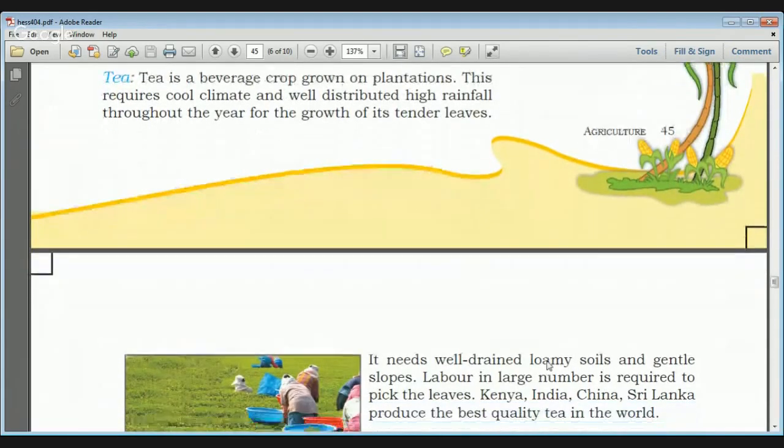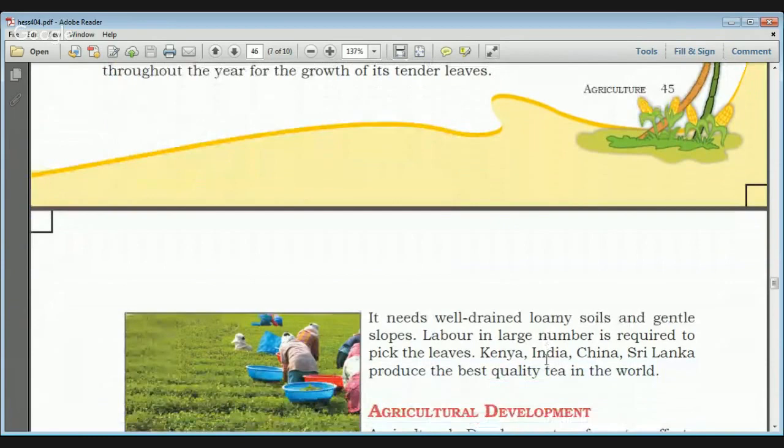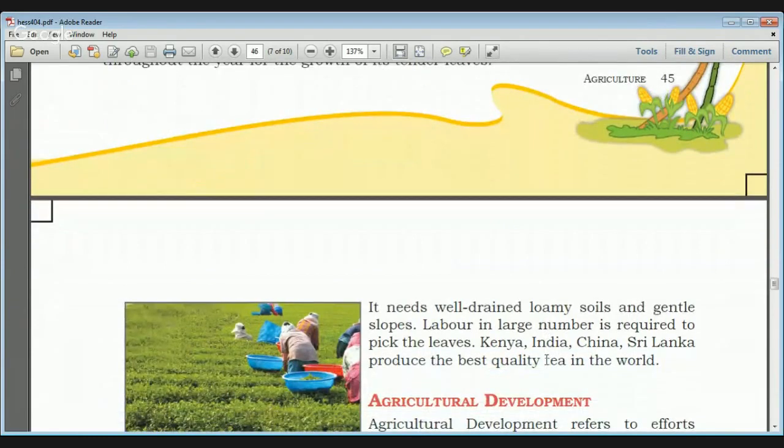It needs well drained loamy soil and gentle slopes, and also requires a large amount of labor to pick the leaves. Some of the best quality tea producers in the world are Kenya, India, China, Sri Lanka.